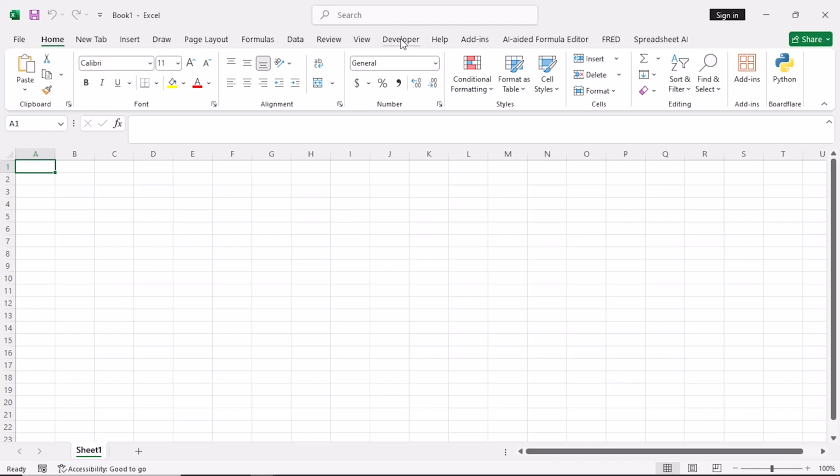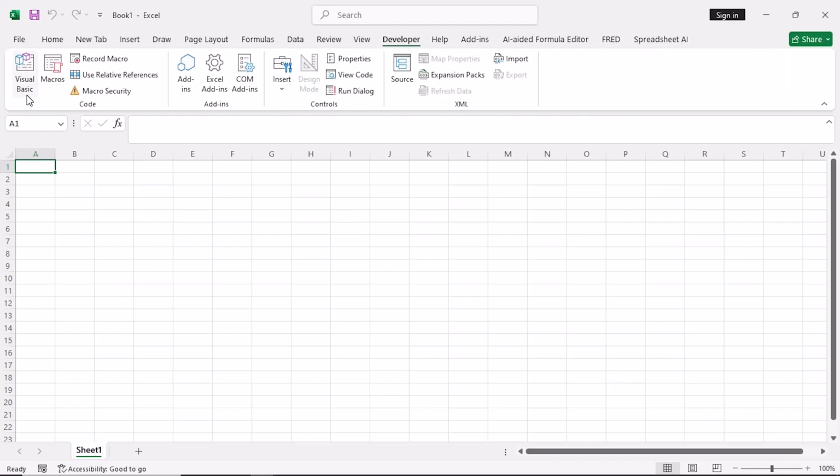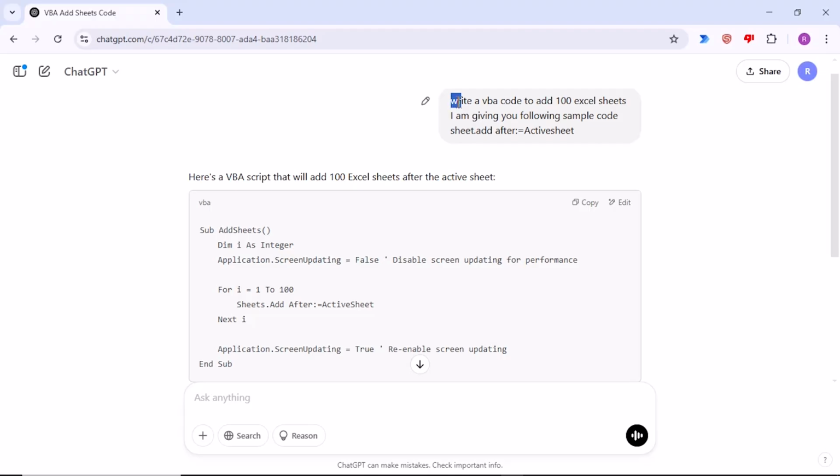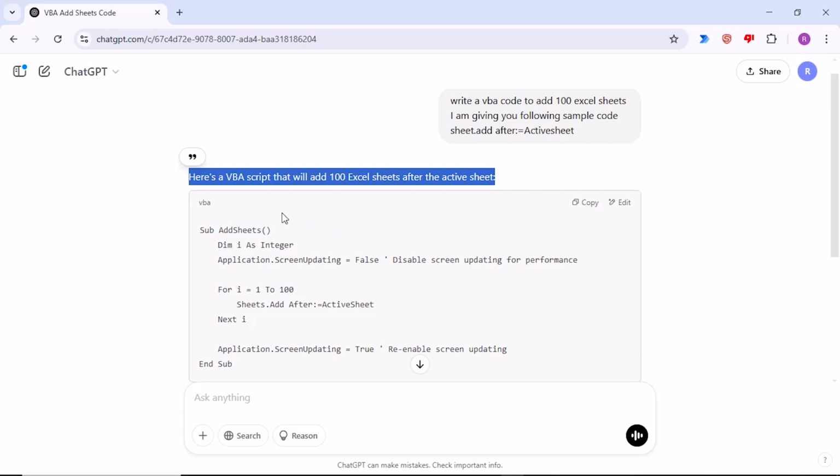In this tutorial, I will demonstrate how you can use ChatGPT to write VBA codes and automate your Excel work. Let's open ChatGPT first. Here I have given a prompt to ChatGPT: write a VBA code to add 100 Excel sheets, and I am giving you the following sample code. ChatGPT wrote the VBA code.